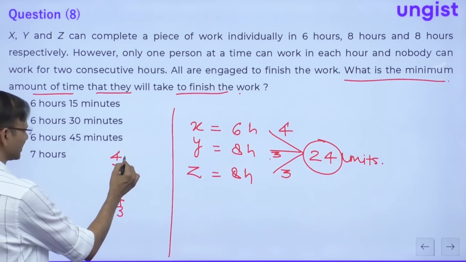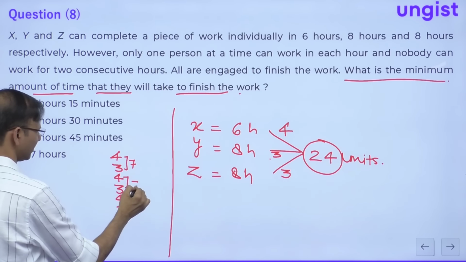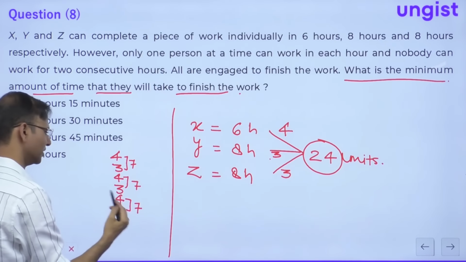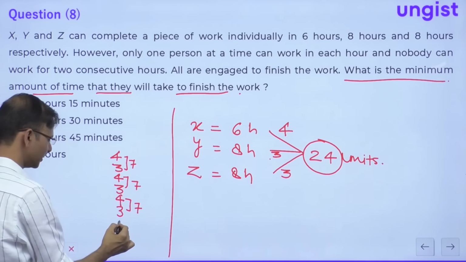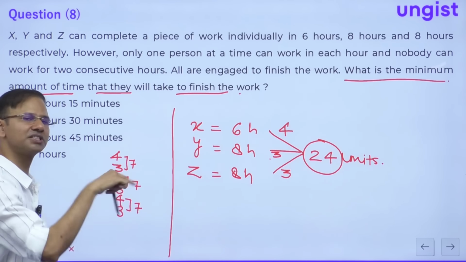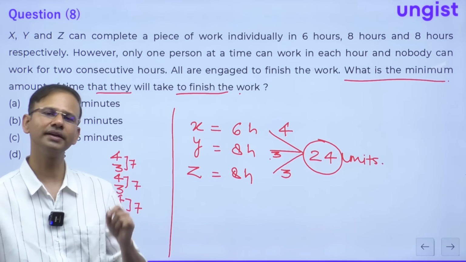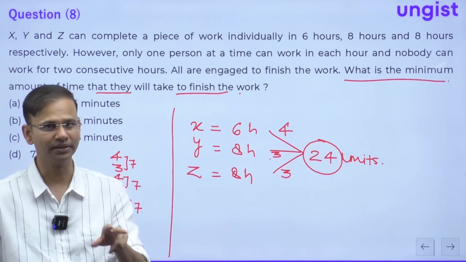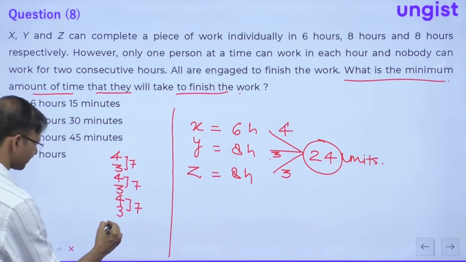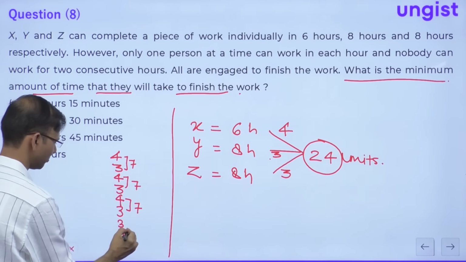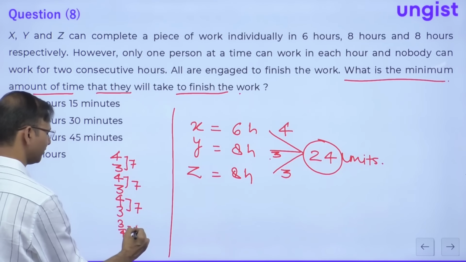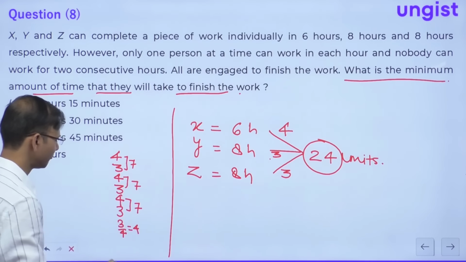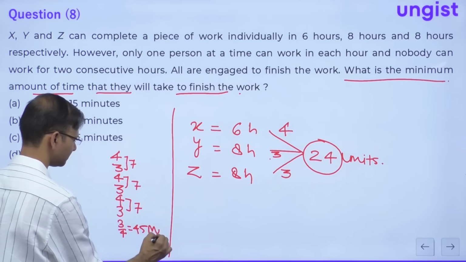So here 4 plus 3 is 7, this is 7 and this is also 7. Total work is 24. Now 3 units is left. So after this, 3 units will be done and A will come to finish that work. So 3 units is the work and A can finish 4 units in the entire hour. So it will take 3 by 4th of an hour, which is 45 minutes.